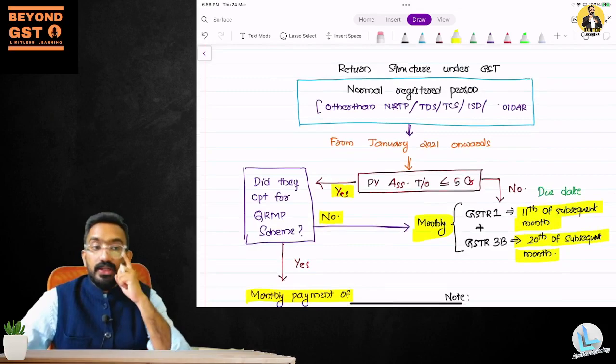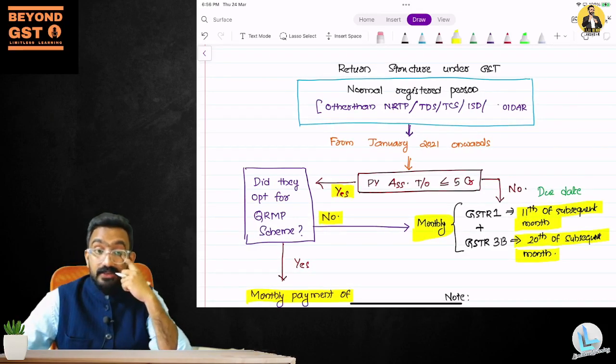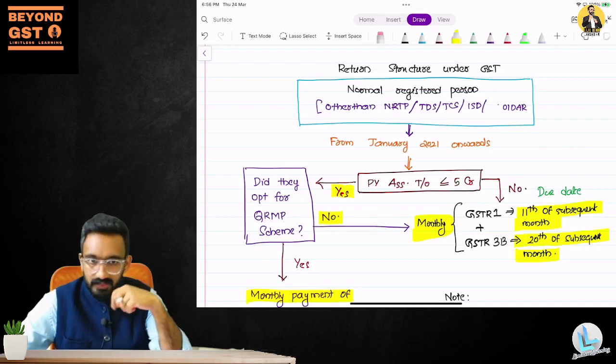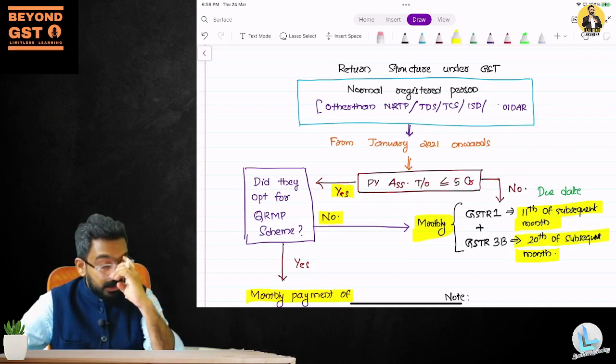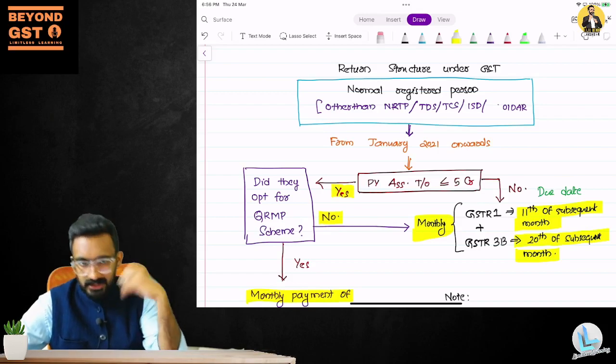And I'm pretty sure whoever has written the last exam would have already heard about a scheme called the QRMP scheme. So now you have an option to make a quarterly return with a monthly payment option. So certain people can actually do even GSTR 1 and 3B on a quarterly basis.